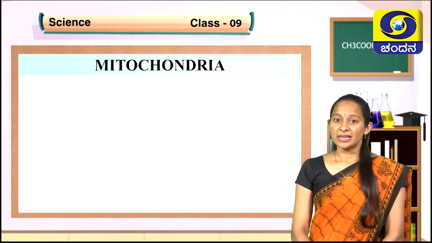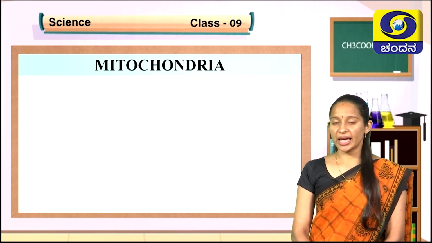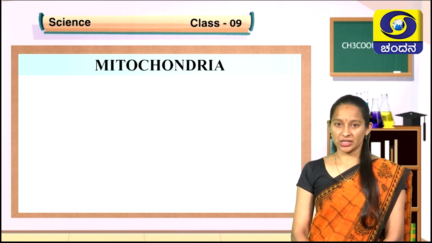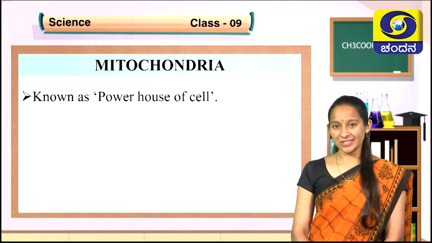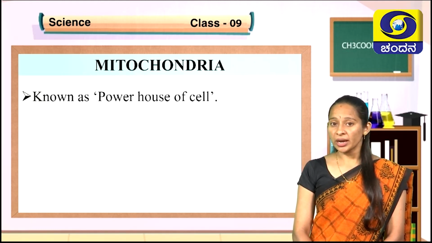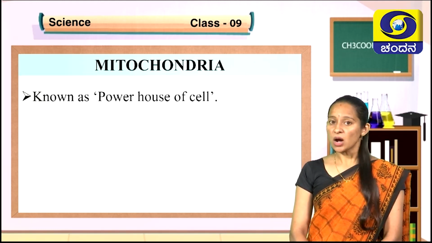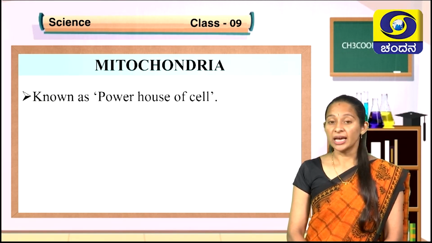Children, now let us understand one more very important cell organelle, that is mitochondria. Mitochondria is known as powerhouse of the cell. You know what a powerhouse does to an institution. Powerhouse supply power to the entire institution.